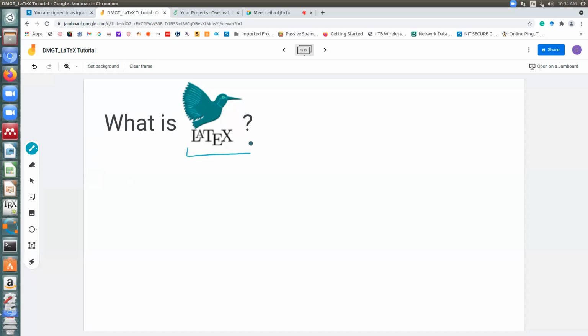Nice question. The people who gave this name said that the X should be pronounced as K, so it's pronounced LaTeK. I think it also comes from Latin, wherein X is just sounded as K.